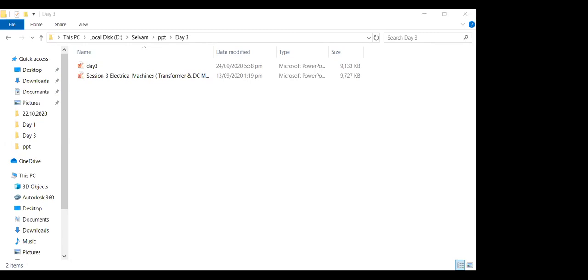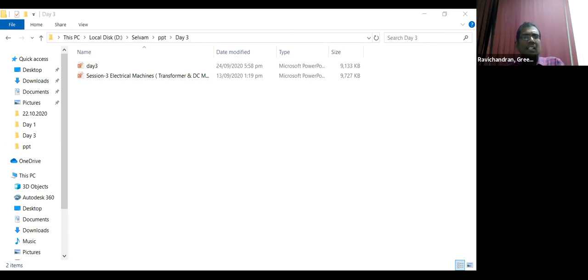Okay. So today we are discussing transformer losses and equivalent circuit. Next we go to DC machines. So, losses. In general, electrical machines are classified into two halves. One is a static device, another is a rotating device.